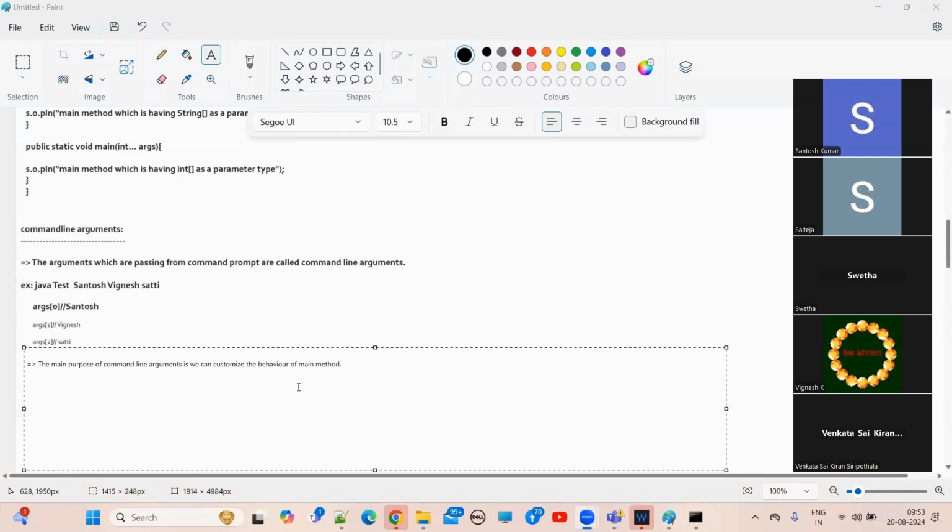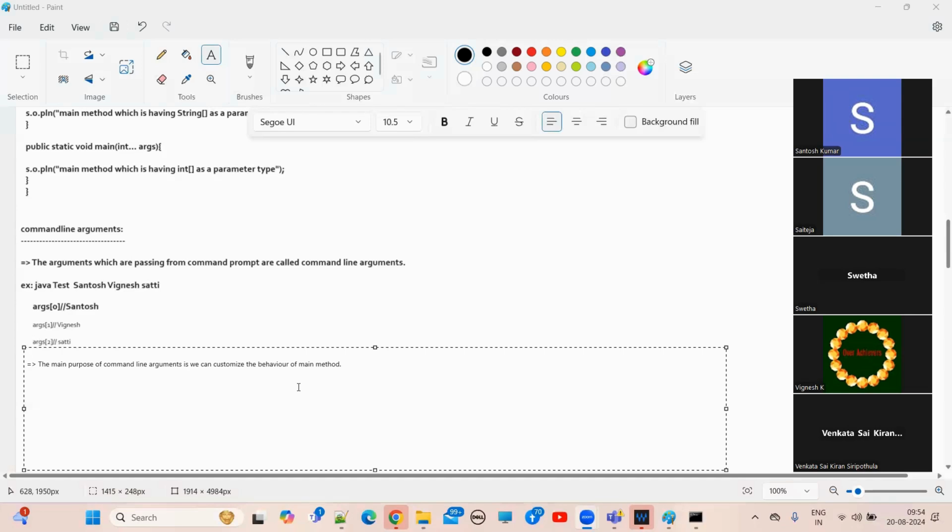How can we customize the behavior of the main method? Let's suppose in the main method I want to perform some logic based on the arguments. By using arguments, I want to perform some logic. That is the customization of the main method. So the main purpose of command line arguments is we can customize the behavior of the main method, guys.